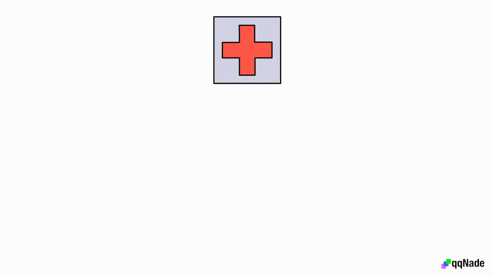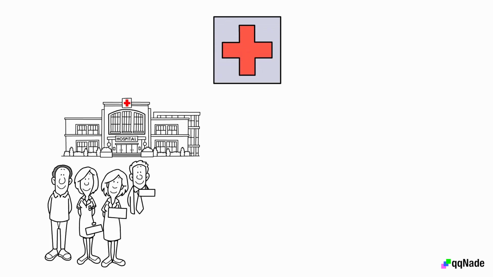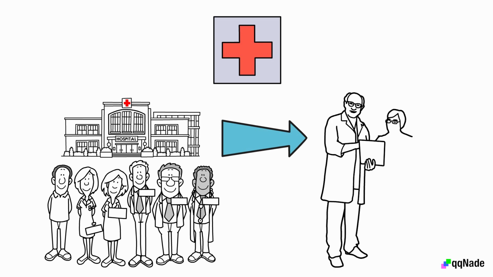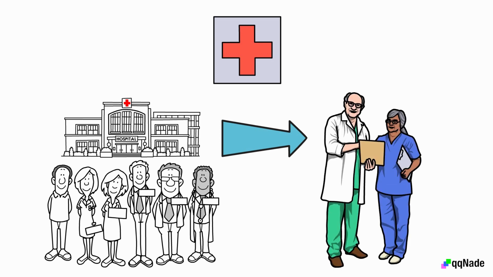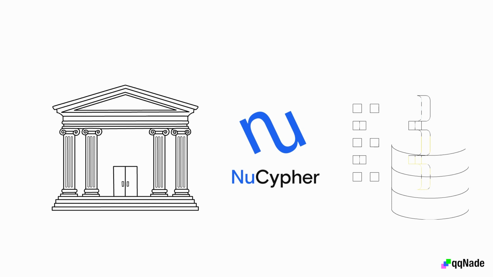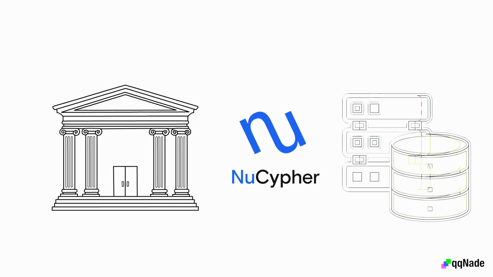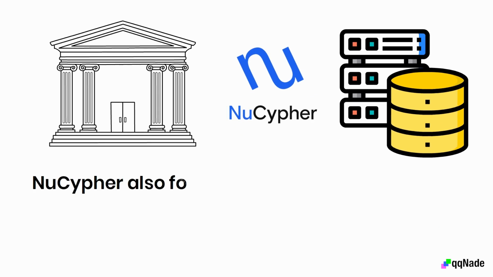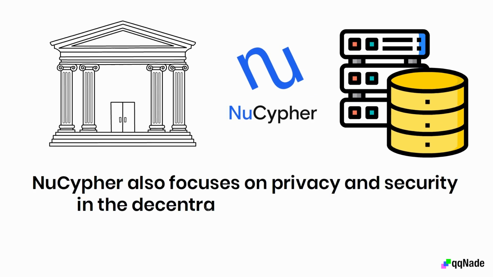Imagine this. The medical industry can become much better if hospitals can send patient data to researchers without exposing sensitive information like the identity of patients. In another scenario, financial institutions can use NuCypher to store sensitive customer information without preventing authorized parties from getting the necessary data. NuCypher also focuses on privacy and security in the decentralized finance industry.